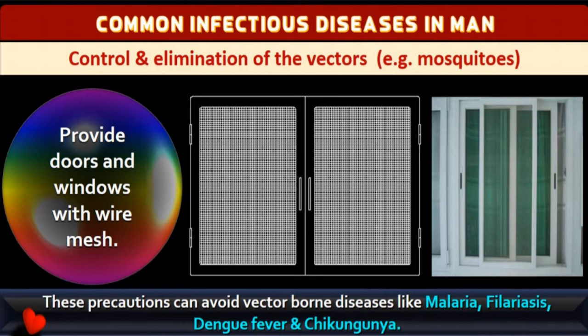So all these precautions can avoid vector-borne diseases like malaria, filariasis, that is elephantiasis, dengue fever, and chikungunya. These diseases are not like today it came, tomorrow it will vanish. If these diseases occur, sometimes they will take you away. You would have heard of many people dying due to dengue fever. Chikungunya retains inside the body, giving a threat. It may cause arthritis also. They say chikungunya causes joint pain. And malaria and elephantiasis are also long-lasting diseases. Immediately they cannot be eradicated.